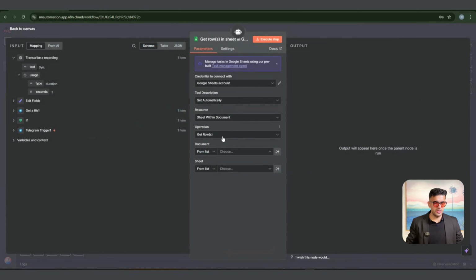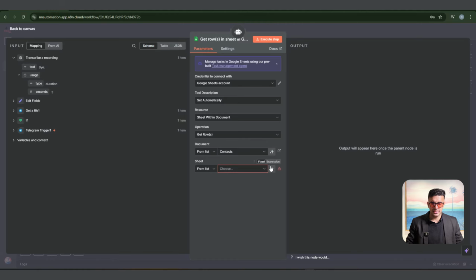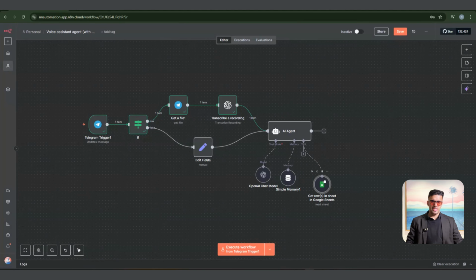Now let's go to the tool section, where we have to find a different tool, Google Sheet. So from Google Sheet we are also adding Google Sheet, because that's where we are getting the emails from. So you can select different documents. You can select from list, from URL, but for this specific case we are doing from list. Now it started appearing contacts. So from list it has taken contacts, and this is the name of the sheet, and then we are going to take sheet 1, as you can see.